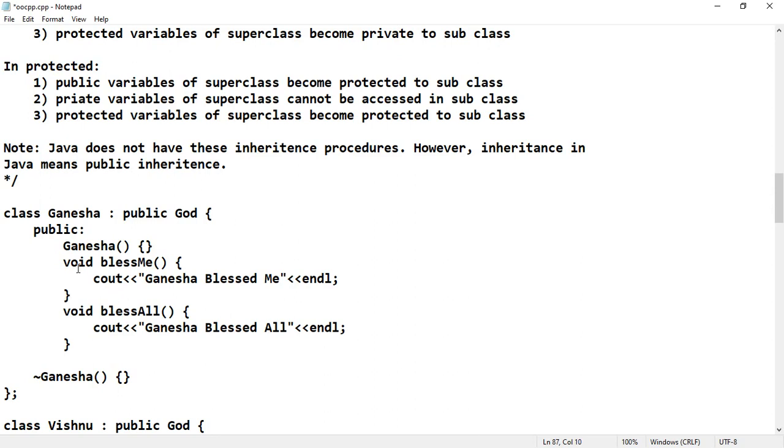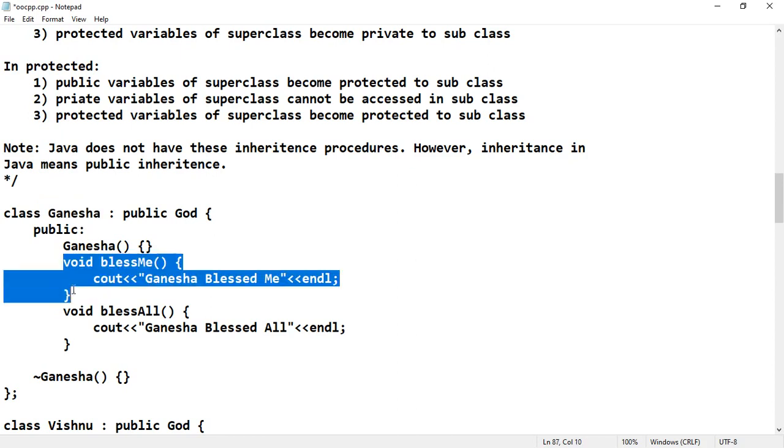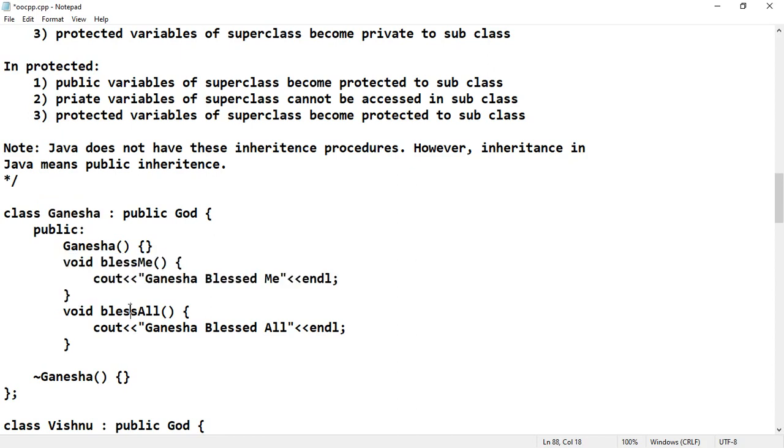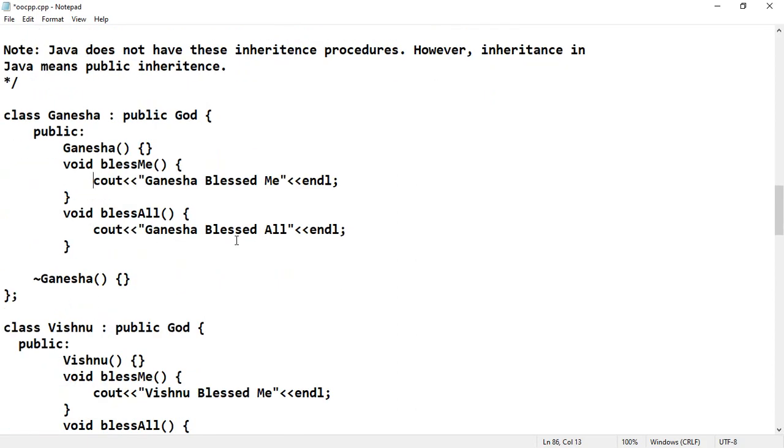Next, there are two functions, bless me and bless all. These bless me and bless all are the pure virtual functions that are defined in the God class. However, since you are using the public God class inheritance, automatically the pure virtual functions will also come into the Ganesha class. Hence if you are not defining the bless me and bless all functions, then this particular Ganesha class will become abstract. So I am going to define these two functions. Void bless me, cout Ganesha blessed me, and bless all, that means Ganesha blessed you, bless all. So this is the way the definition was done.